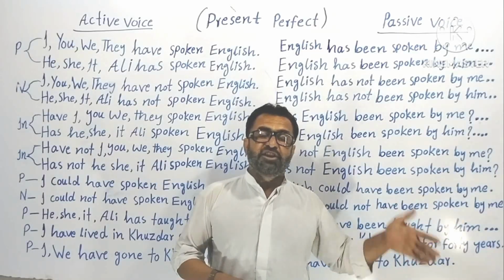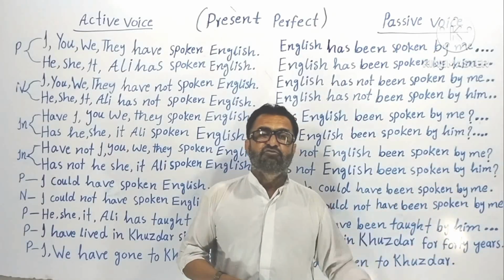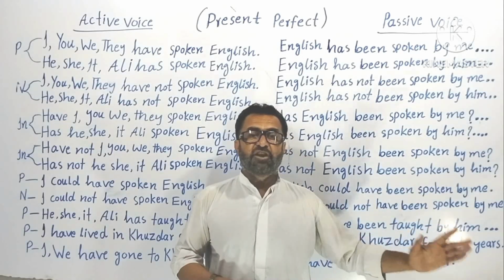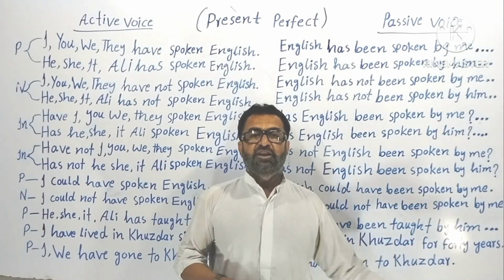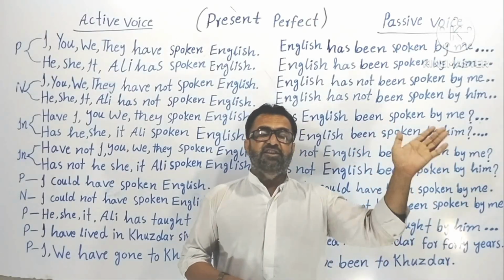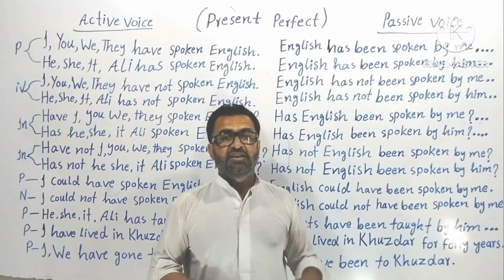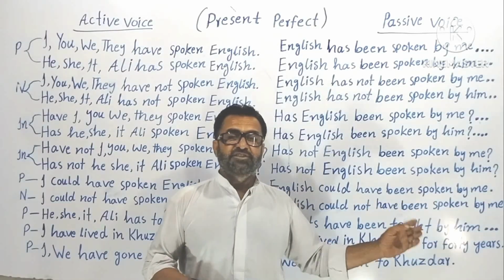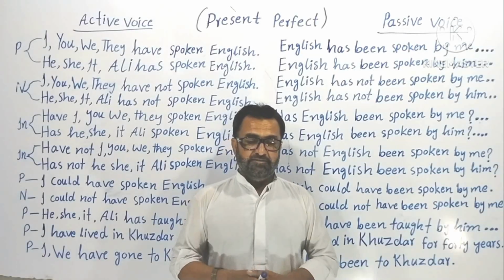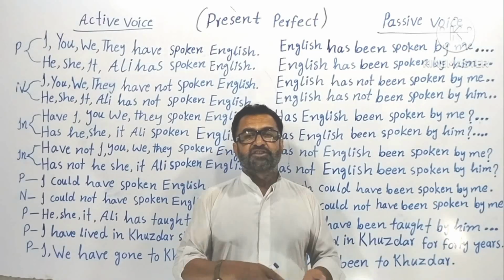For 2 years, for 3 years, for 40 years, for 10 years, for 2 days, for 10 days, for 12 days, for 8 days, for 8 nights, for 8 hours, for 8 minutes, for 10 seconds. You see, 10, 12, 4, 5, I'm using these. That's why I'm using "for." Okay. So this is the concept of using "since" and "for."